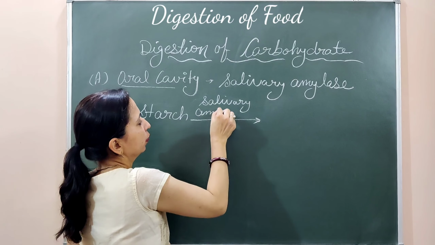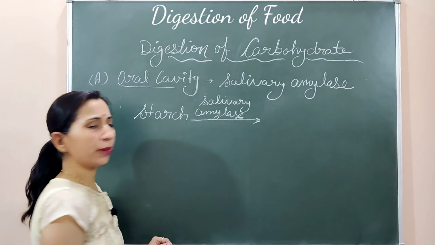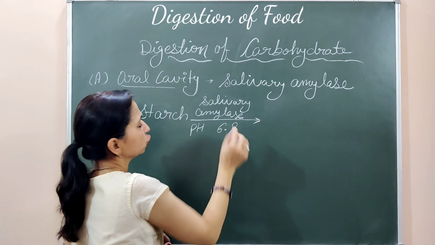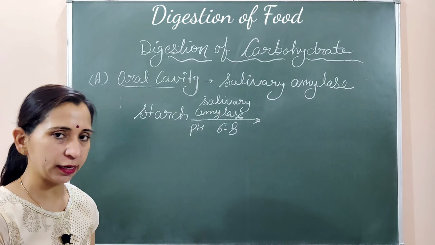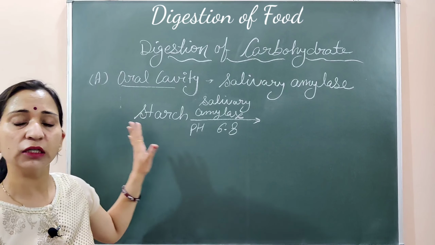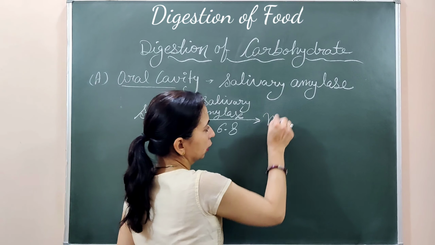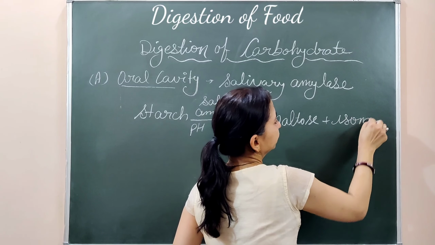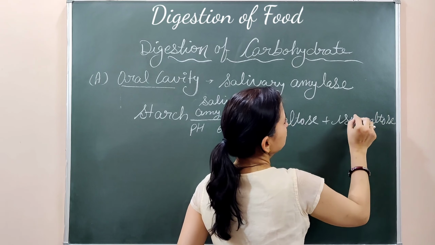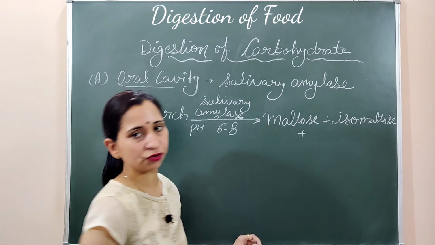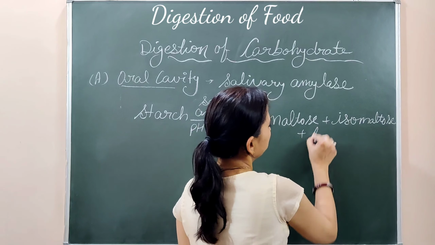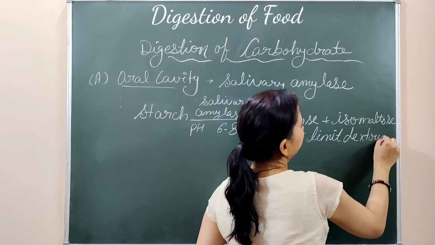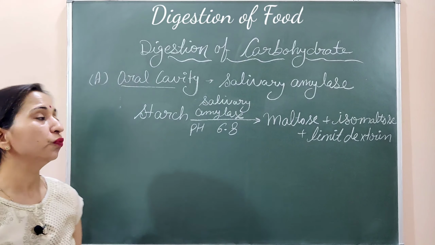Salivary amylase helps in this digestion, and it works at a particular pH, at which it shows its maximum activity, and that pH is 6.8. At this pH, salivary amylase converts the starch into maltose, isomaltose and limit dextrins. Limit dextrins are also disaccharides. So maltose, isomaltose and limit dextrins are formed when salivary amylase works on the starch.